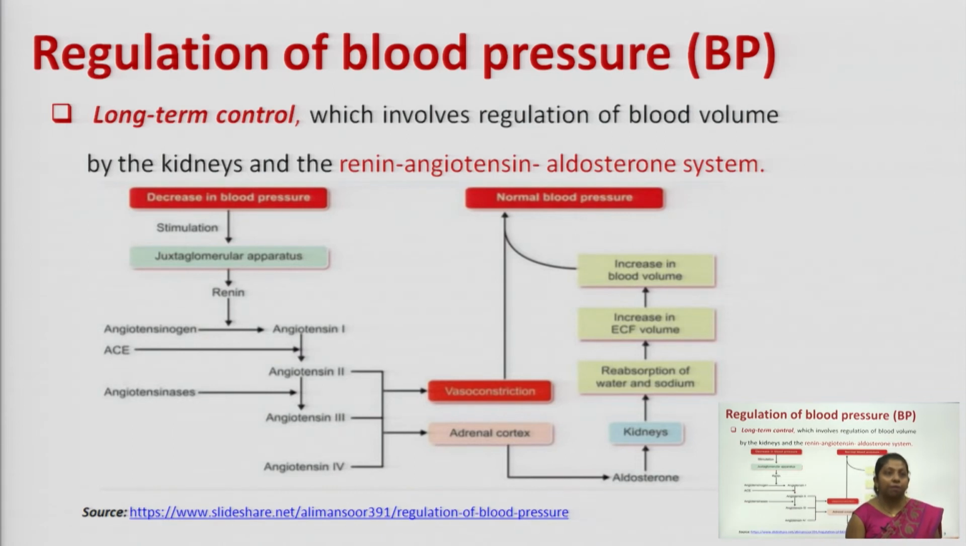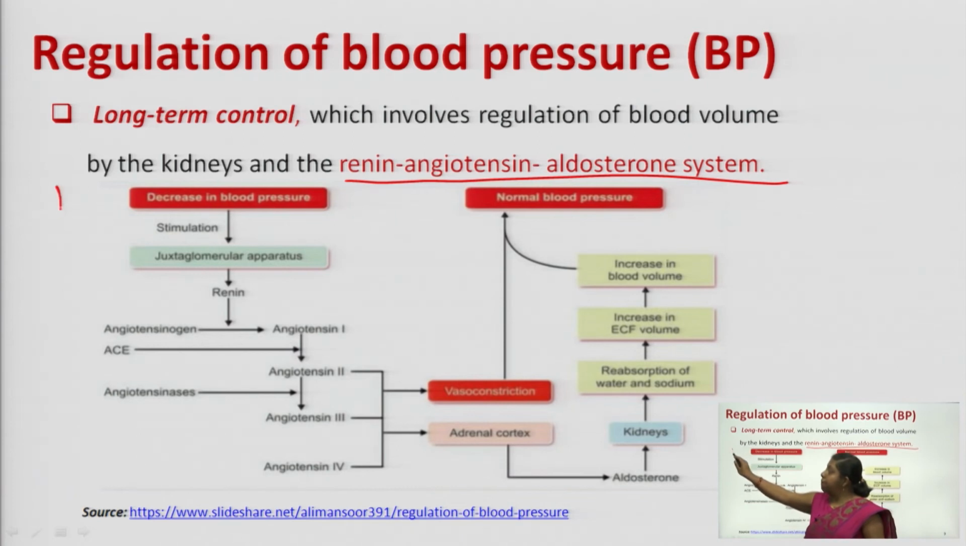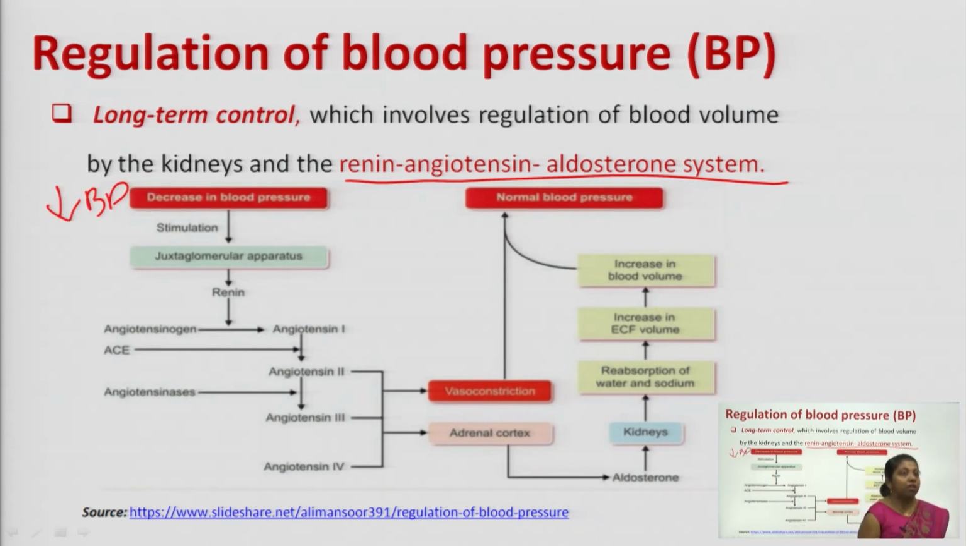In long term regulation, what is the process which regulates our blood pressure? So, it is the RAS system. RAS means renin, angiotensin, aldosterone system. So, here the renin, angiotensin, aldosterone system is activated whenever there is a drop in your blood pressure. So, a drop in your BP is sensed by the juxtaglomerular apparatus.